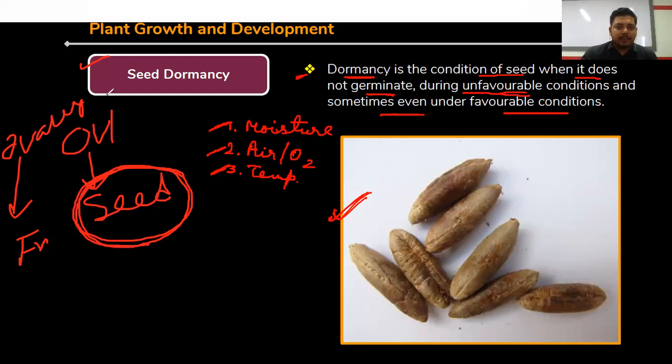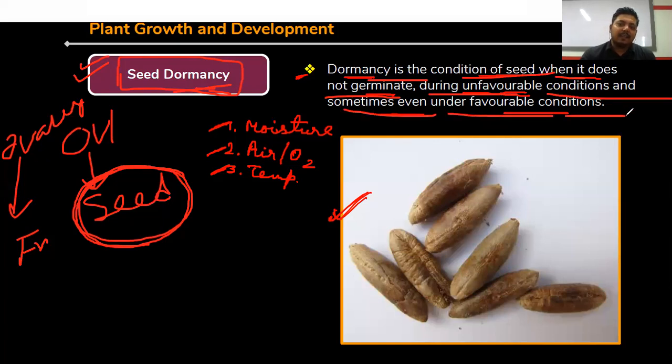Clear? So seed dormancy, first one. What is the meaning of dormancy? Dormancy means sleeping. Clear? So in case of a human, suppose he is sleeping the whole day, then we can't call this human dormancy, because in case of seed, it is found extremely. So that's why we can call this sleeping condition seed dormancy. So first, dormancy is the condition of seed when it does not germinate during unfavorable condition and sometimes even under favorable condition. Clear?